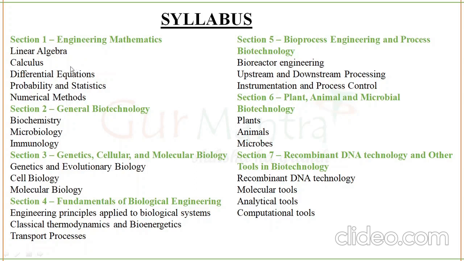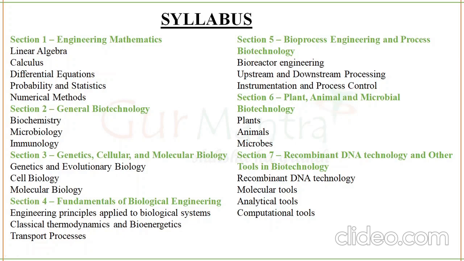And section 2 is general biotechnology, biochemistry, microbiology, immunology. Section 3 is genetics and evolutionary biology, cell biology, molecular biology. You see, biochemistry, microbiology, immunology, genetics, cell biology, and molecular biology, all these subjects are your core subjects. You have studied these subjects very well in your UG. These are core subjects and these are very, very important.